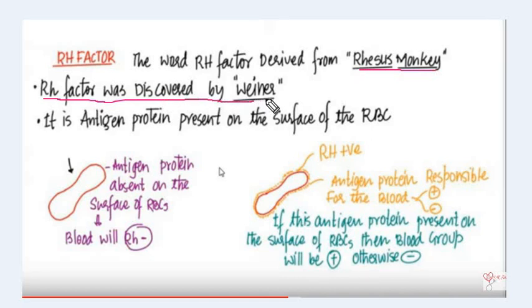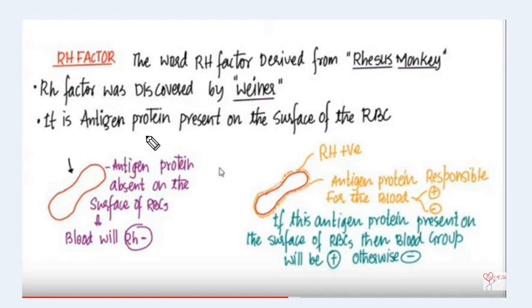Wiener discovered the Rh factor. The Rh factor is responsible for the positive or negative term that comes with the blood group.